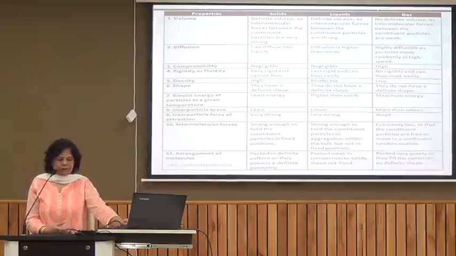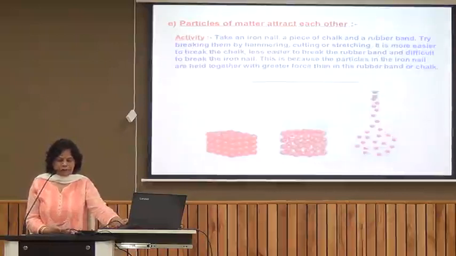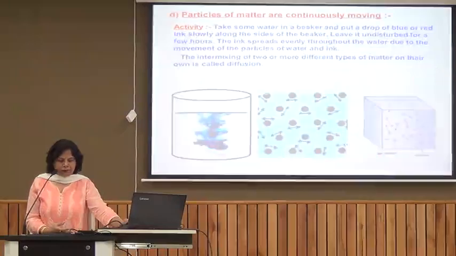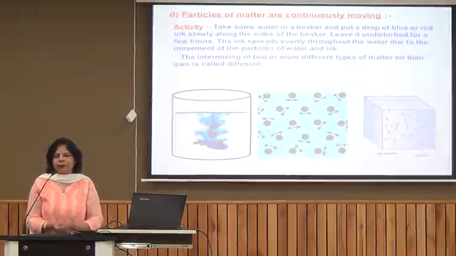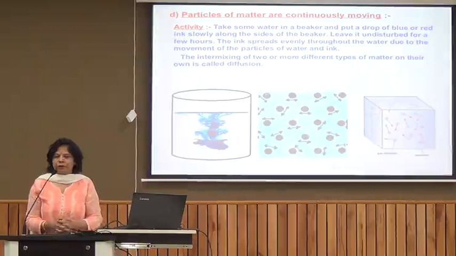Now, based on the property that all the particles of matter are moving all the time, one type of matter mixes with the other type of matter if they are kept in contact. This process of intermixing of matter of two or more different types we call diffusion.